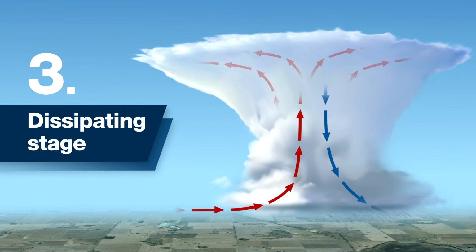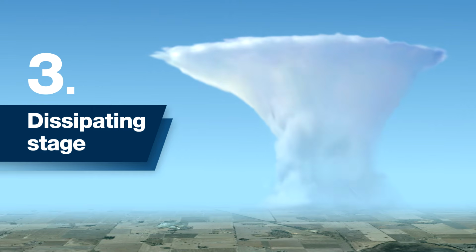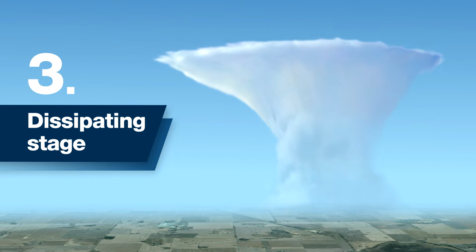The third and final stage is the dissipating stage. That is where the energy supply to the storm is coming to an end, so the updraft and its downdraft are dying and the cloud dissolves.